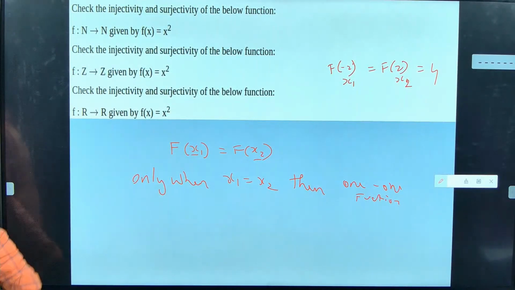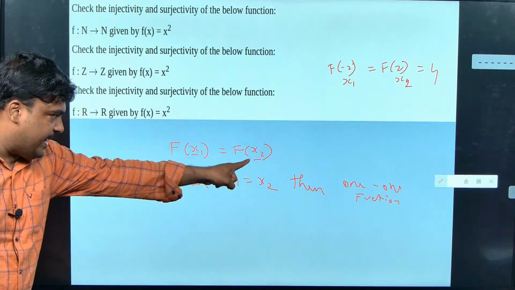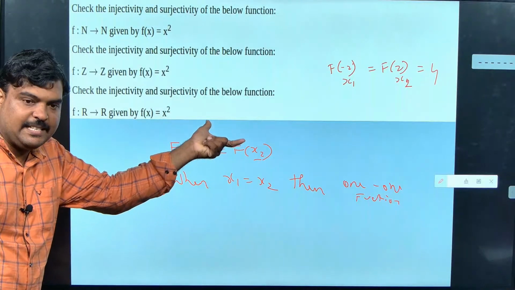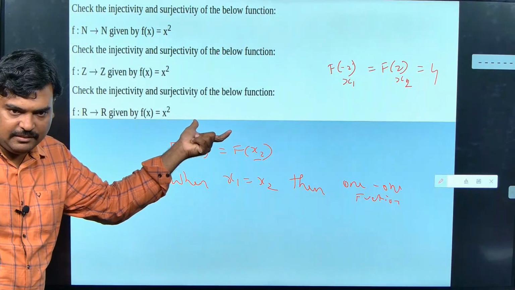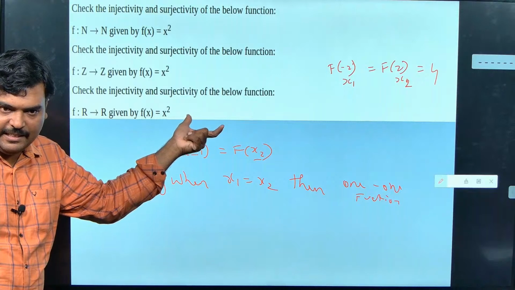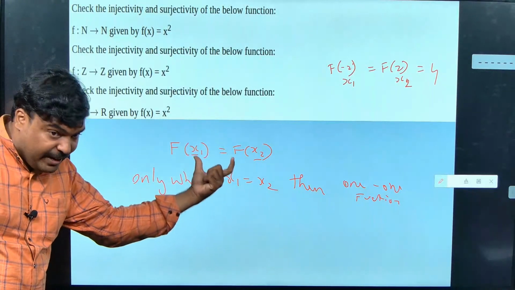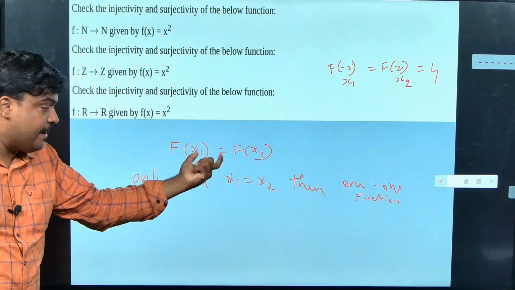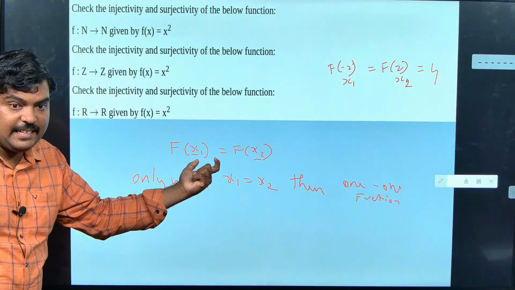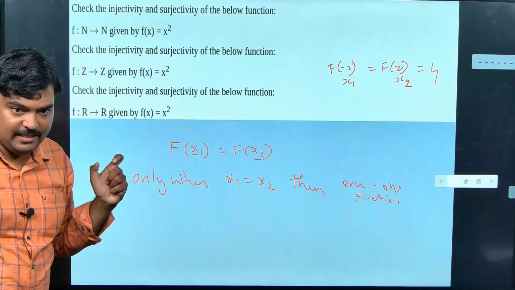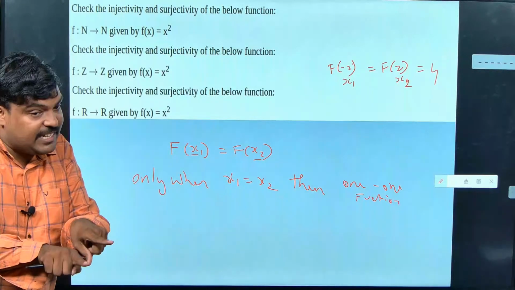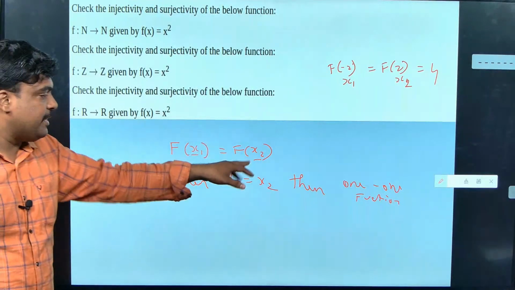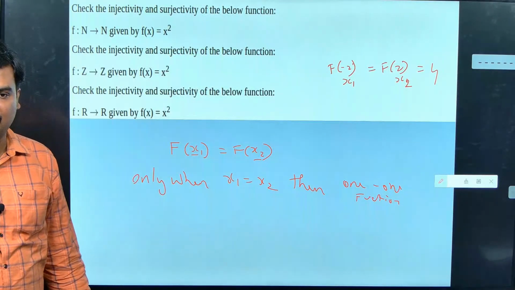This means that if I give two different inputs to a function and I am able to make the outputs equal, then that function is not a 1 to 1 function. I hope you guys understand this. If I give two different inputs and get the same output, that is, I can make them equal, then that is not a 1 to 1 function. If it is to be a 1 to 1 function, then x1 and x2 should be equal. Only if x1 and x2 are equal can I say it is a 1 to 1 function.